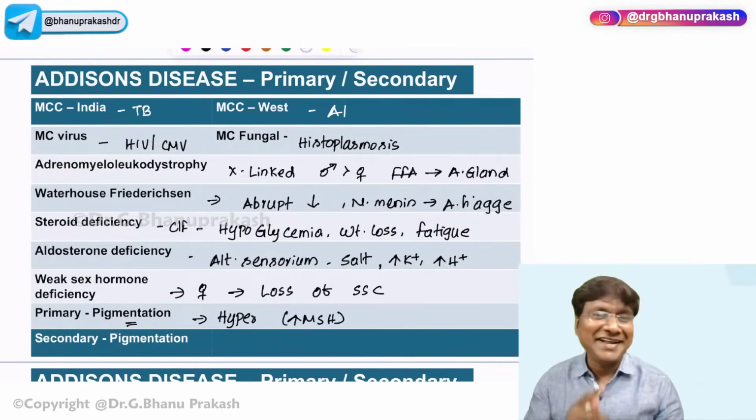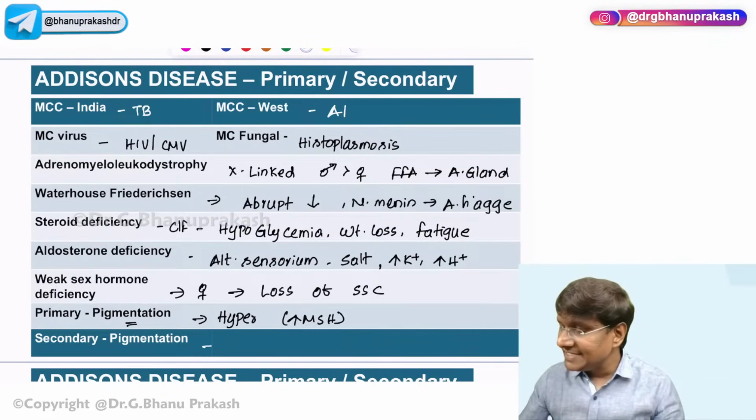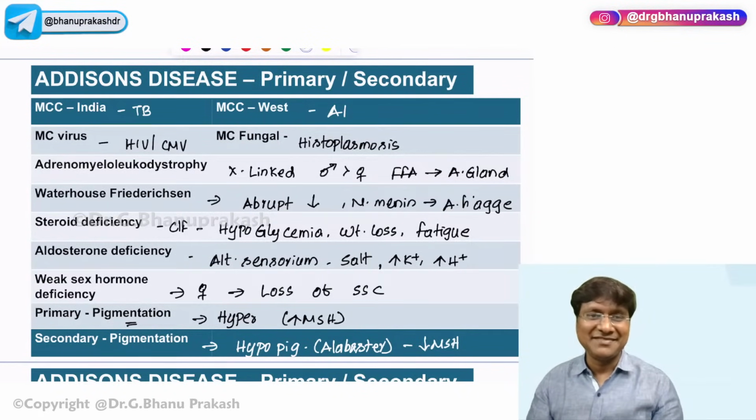Whereas in secondary adrenocortical insufficiency, where the pathology is anterior pituitary, these patients will have hypopigmented skin. And this hypopigmented skin is what is called the alabaster skin. And why is that? This is due to decrease in MSH because of decrease in ACTH levels, right?